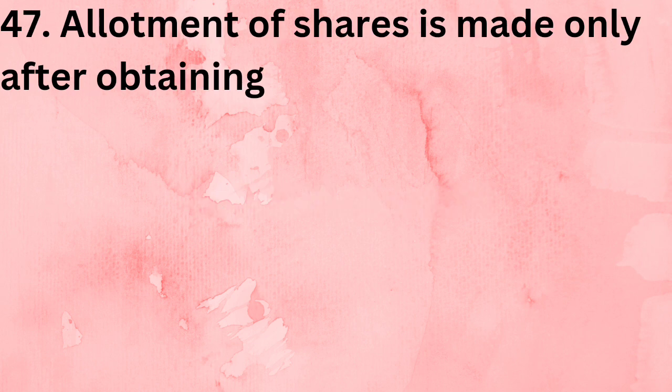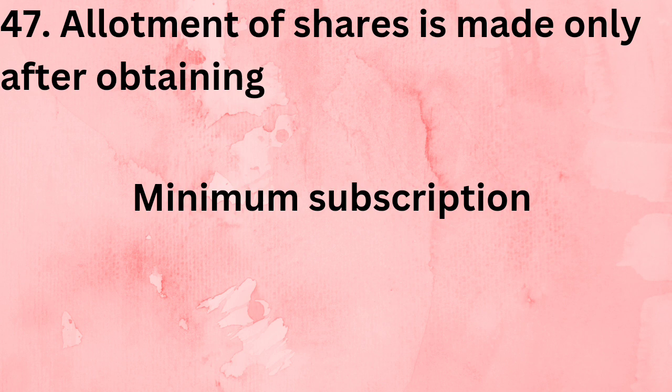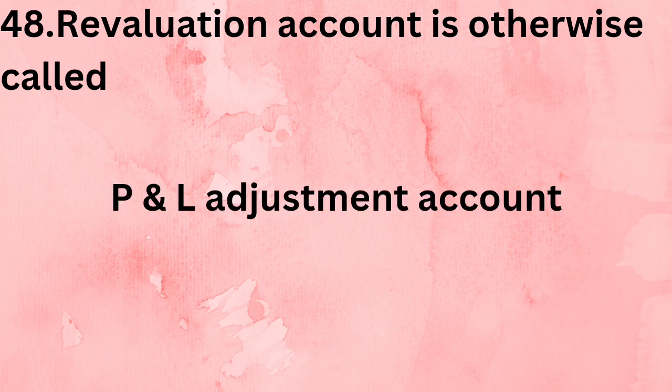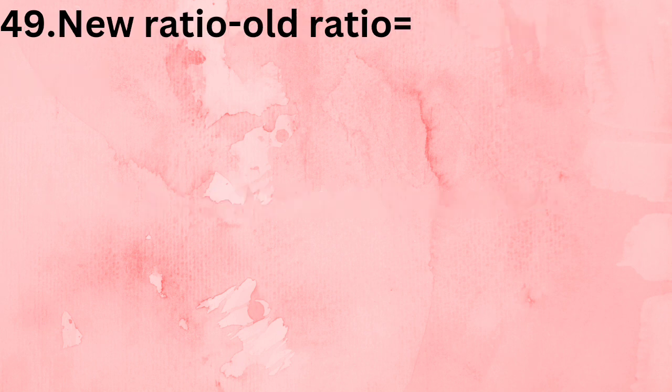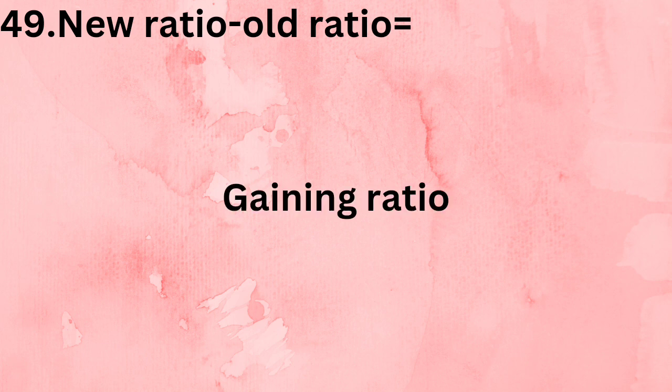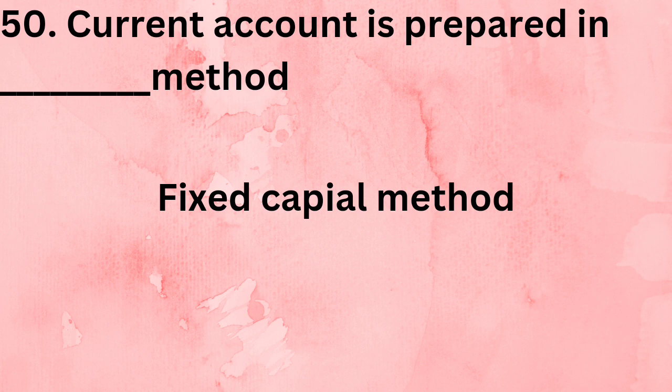Allotment of shares is made only after obtaining minimum subscription. Revaluation account is otherwise called P&L adjustment account. New ratio minus old ratio is equal gaining ratio. Current account is prepared in dash method, fixed capital method.